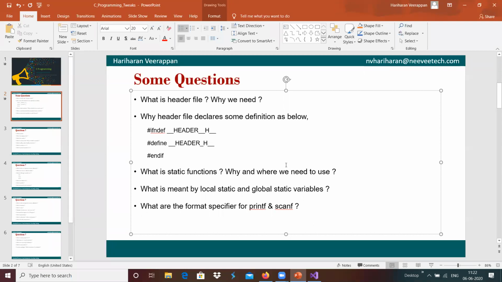Next we have static functions. What is a static function in C programming? Anyone, please share information about static functions.